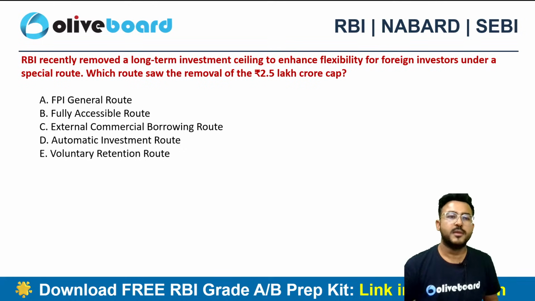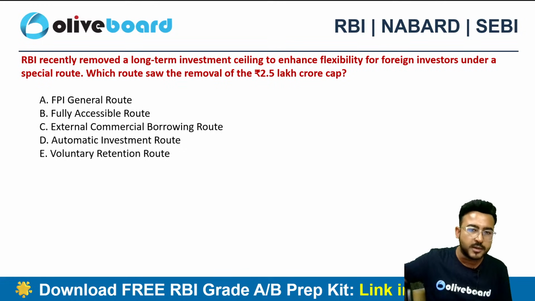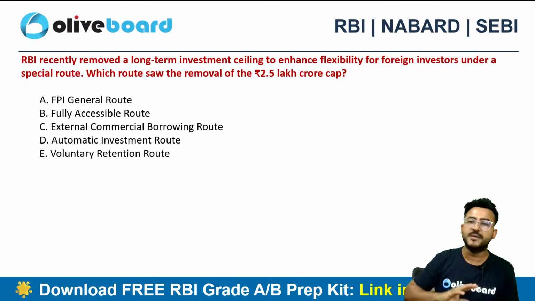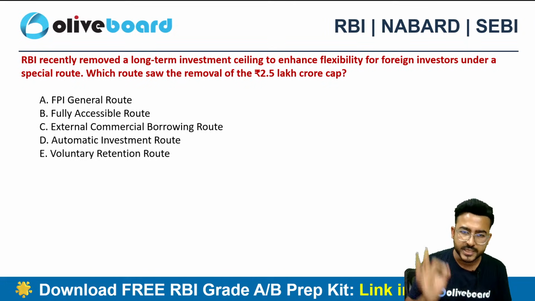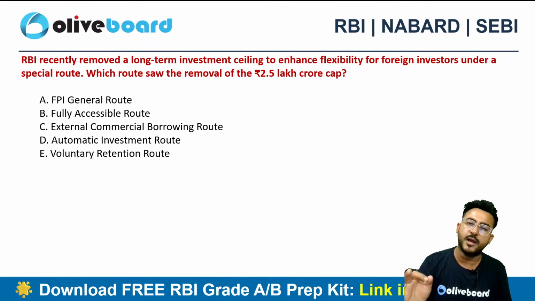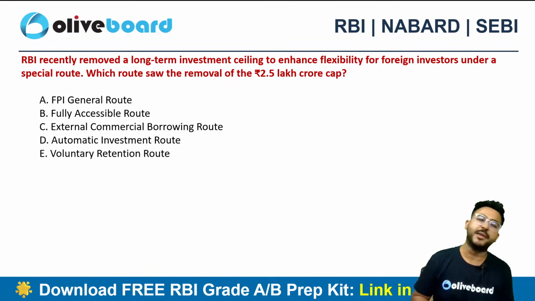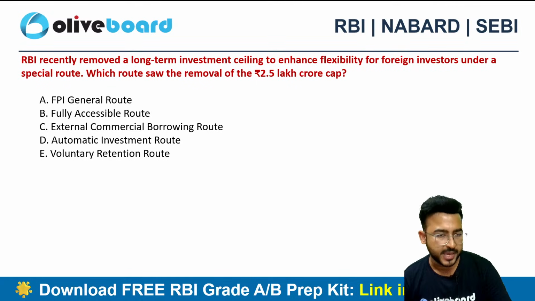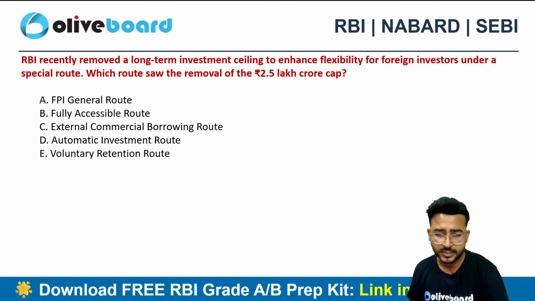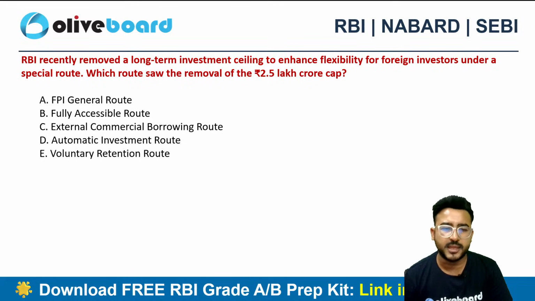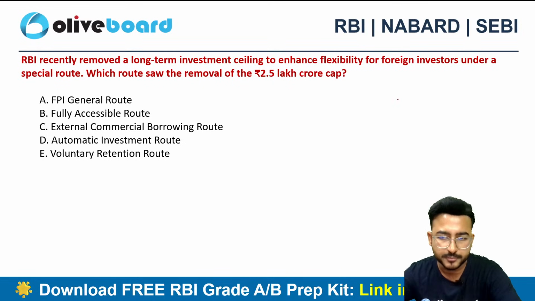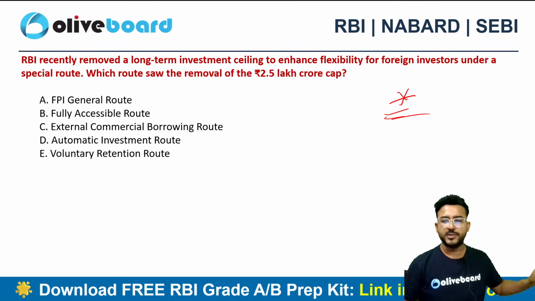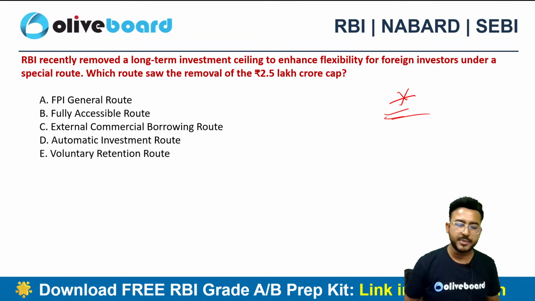RBI recently removed a long-term investment ceiling to enhance flexibility for foreign investors under the special route. Which route saw the removal of the 2.5 lakh crore cap requirement? Was it the general FPI route, fully accessible route, external commercial borrowing, automatic investment route, or voluntary retention route? A very simple and important one. This is going to be super important for your upcoming RBI Grade B examination.